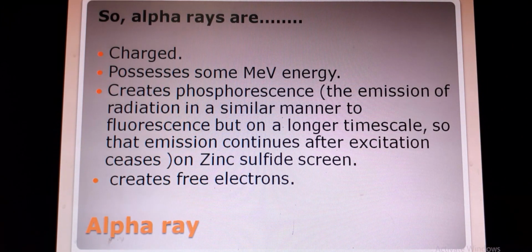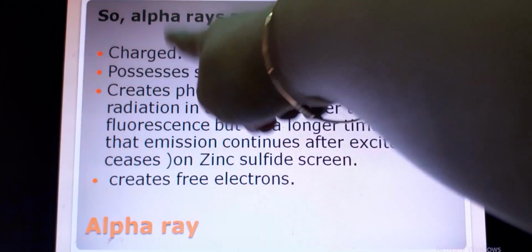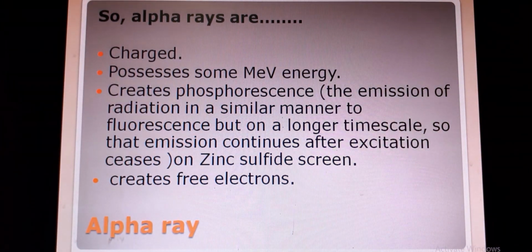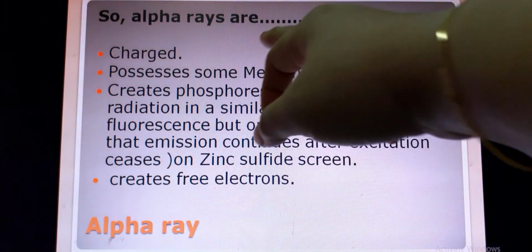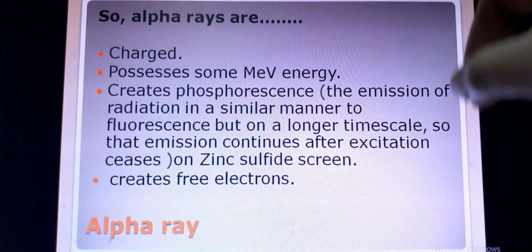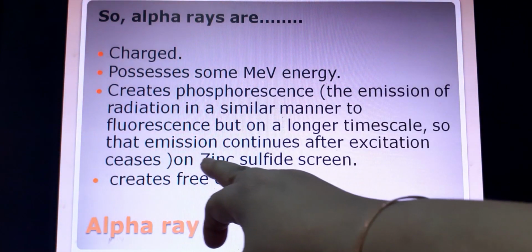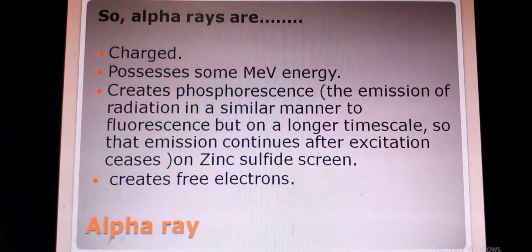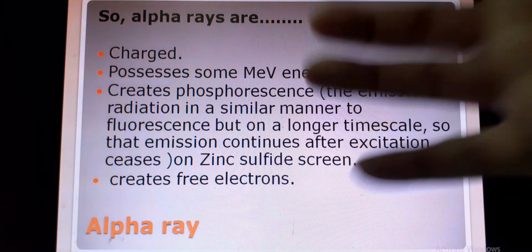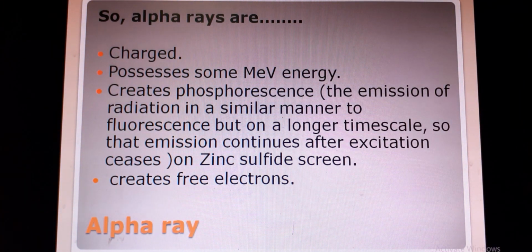Alpha rays are obviously positively charged, and they possess some energy in the unit mega electron volt, and they create phosphorescence on a zinc sulfide screen. What is phosphorescence? Phosphorescence is a process in which energy absorbed by a substance is released relatively slowly in the form of light.